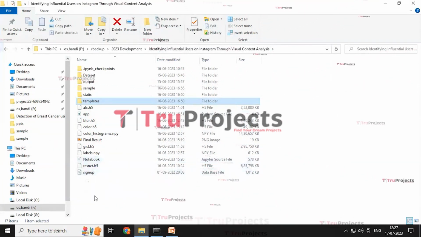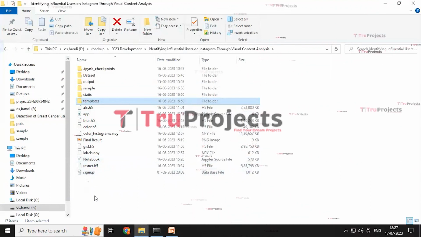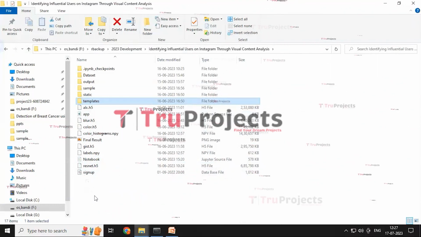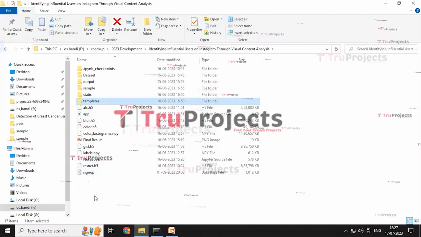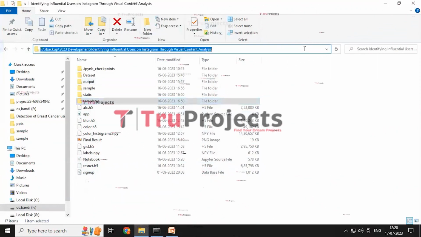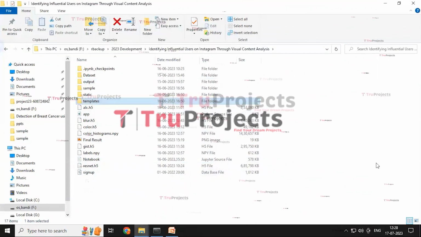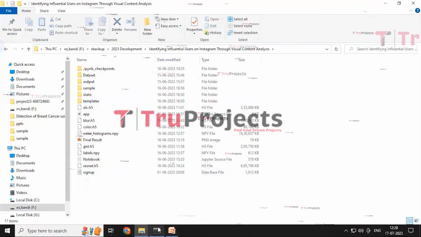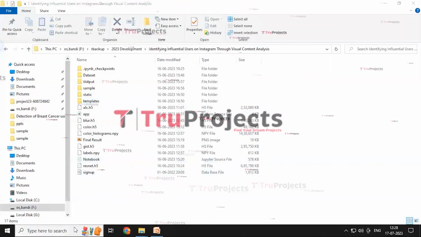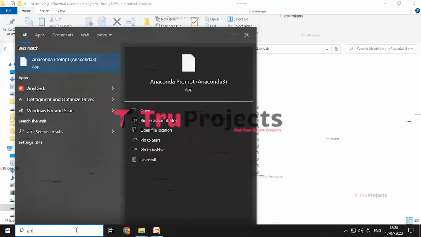And for execution of the project, we used the Flask framework, which gives a user-friendly front end interface. For this, we need to first copy the address of the code folder and open the Anaconda prompt.